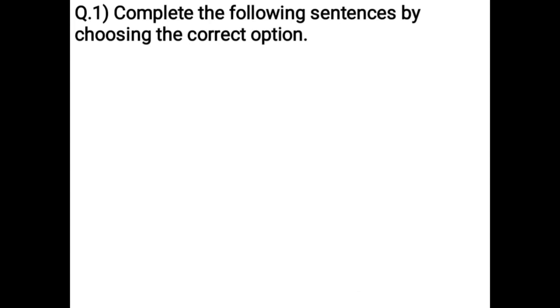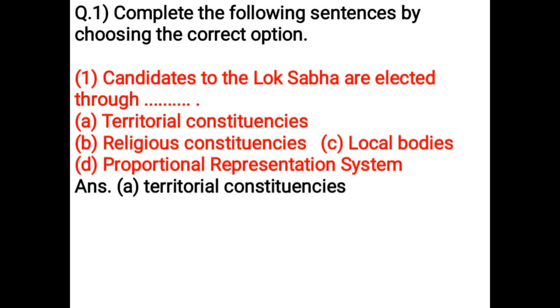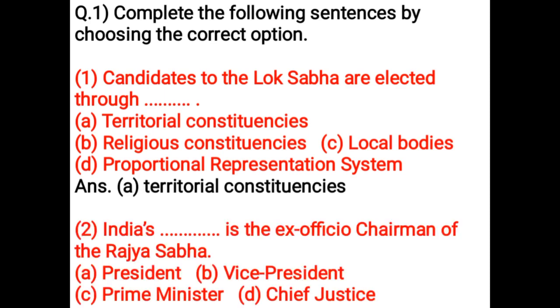Complete the following sentences by choosing the correct option. Candidates to the Lok Sabha are elected through dash. Option A, territorial constituencies. Option B, religious constituencies. Option C, local bodies. Option D, proportional representation system. Correct answer is option A, territorial constituencies.